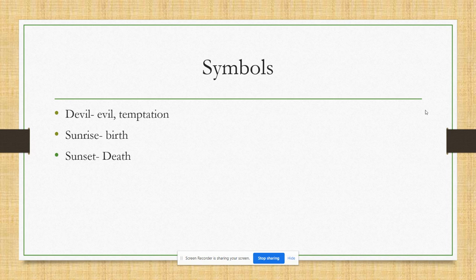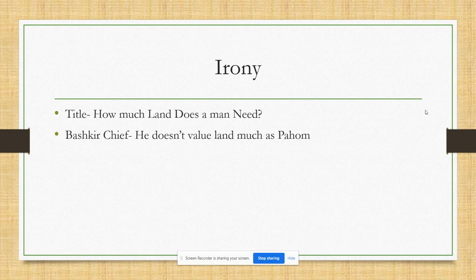He mentions that Pahom has to start at sunrise and has to return to the same spot before sunset. So sunrise stands for the birth or beginning of man's life, and sunset stands for death or the end of a person's life.